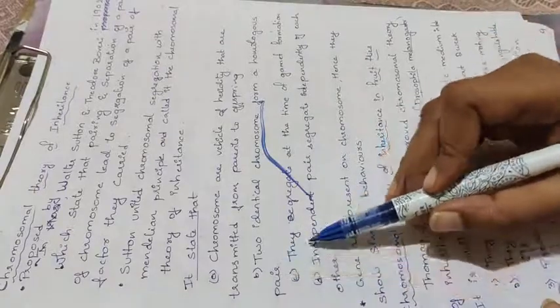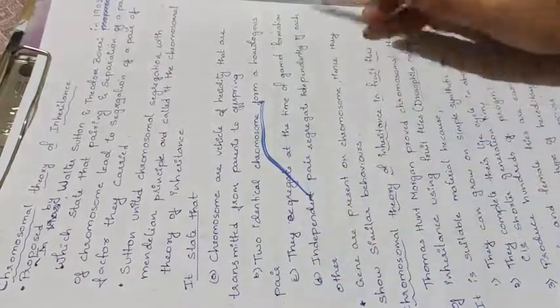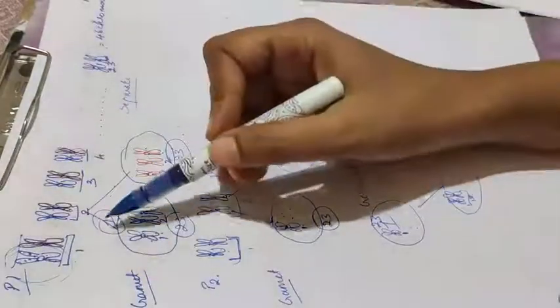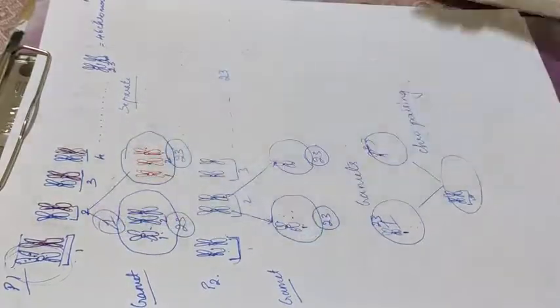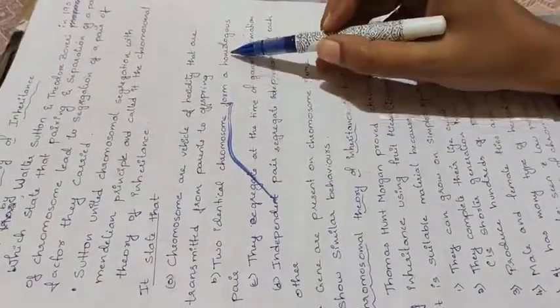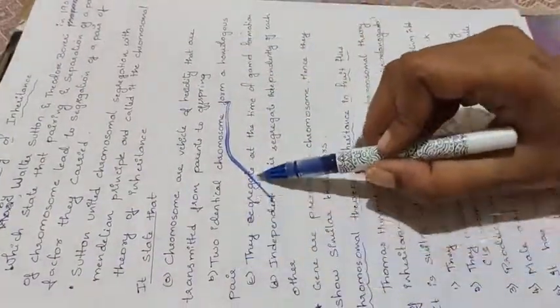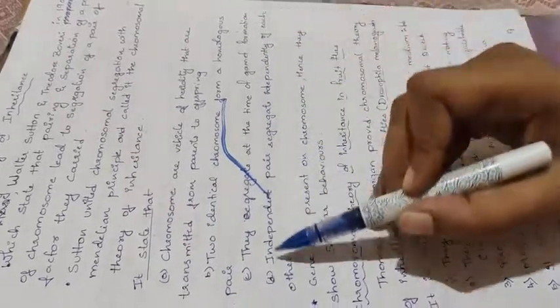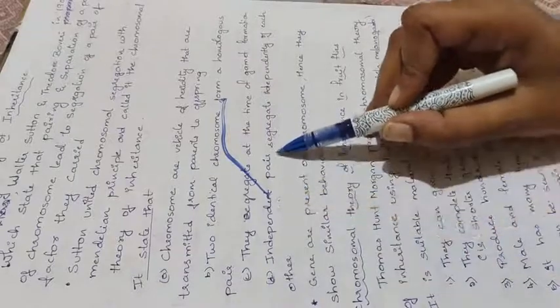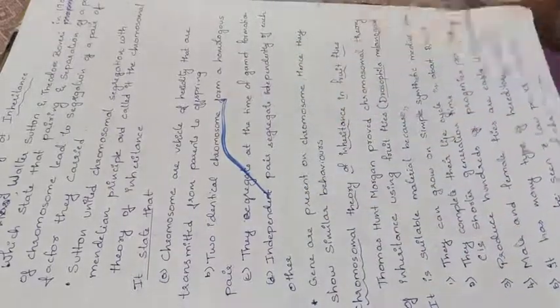Second point. Third one, they segregate at the time of gamete formation. Yes, see, we have seen during gamete formation, the chromosomes got separated. These homologous chromosomes which were staying together, they get separated at the time of gamete formation as a third one. And fourth one, independent pairs segregate independent of each other.